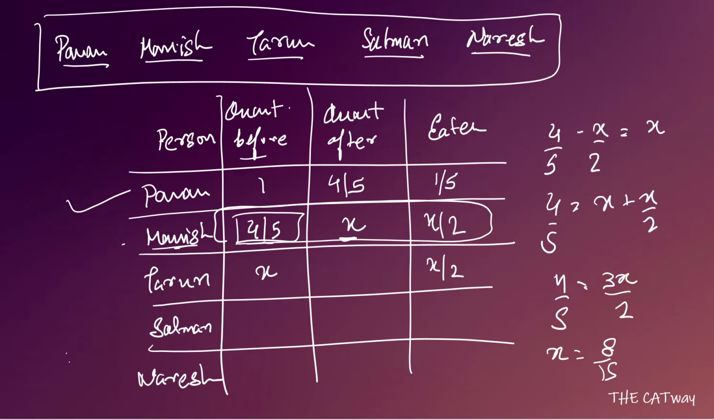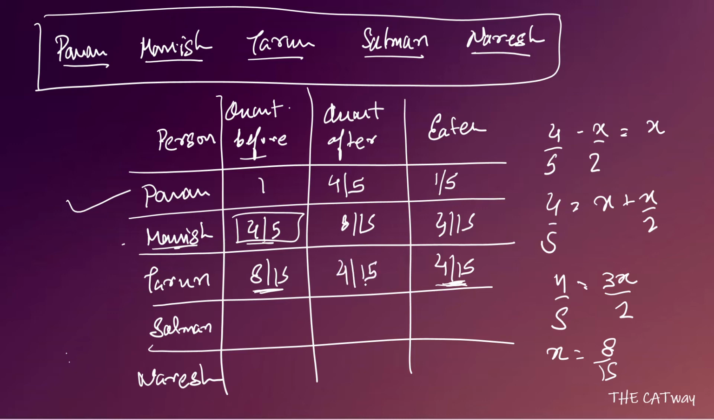So if x is equal to 8 by 15, we can say that x by 2 is going to be equal to 4 by 15. Similarly, this one will be 8 by 15, and this one is going to be 4 by 15. Now, because we know that before Tarun started eating, 8 by 15 was left, and he ate 4 by 15 of the cake, the quantity remaining after he has eaten is going to be 4 by 15. Similarly, before Salman started eating, it will be 4 by 15.